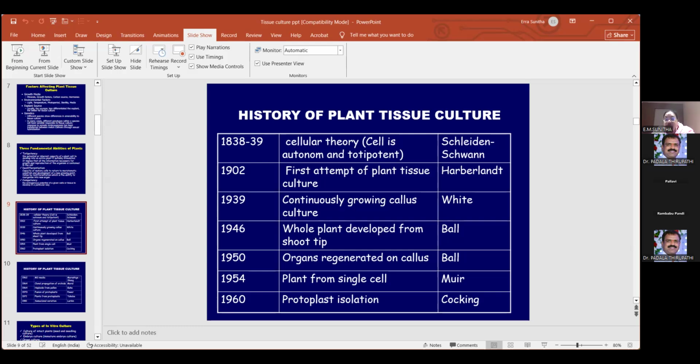Then in 1950, the same scientist Ball, what we discussed here, White discovered callus culturing, but Ball in the 1950s took callus, and from the callus he developed organs, the shoot system and root system.